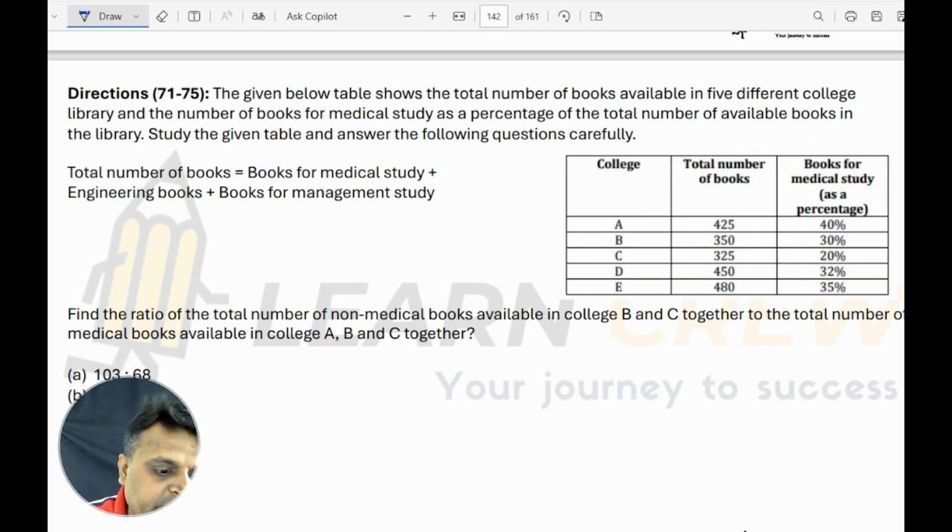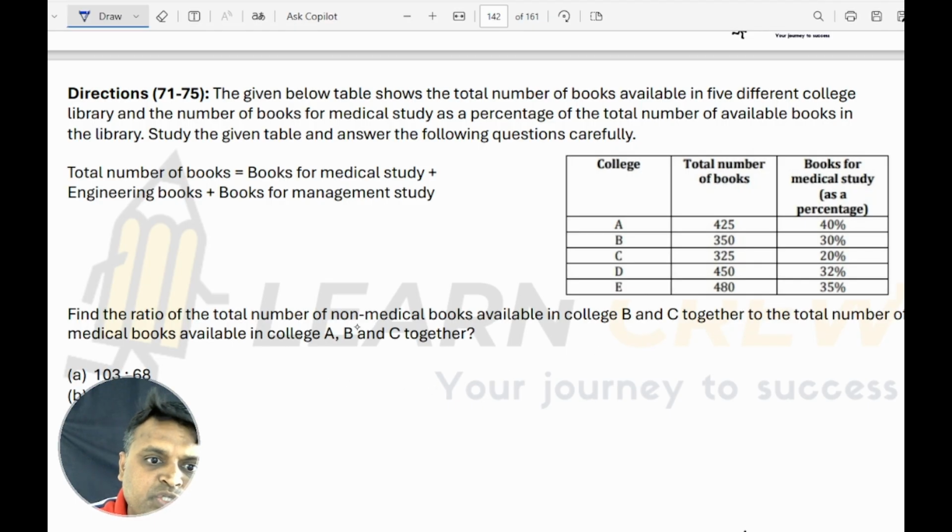Next, we have a table here. Total number of books is equal to books for medical study, engineering books plus books for management study. Here we have colleges A, B, C, D. Total number of books are given. Books for medical study are given as a percentage.